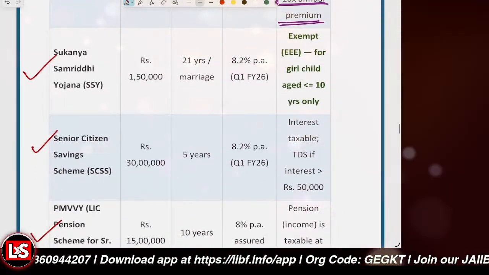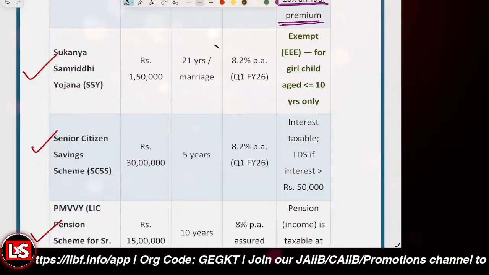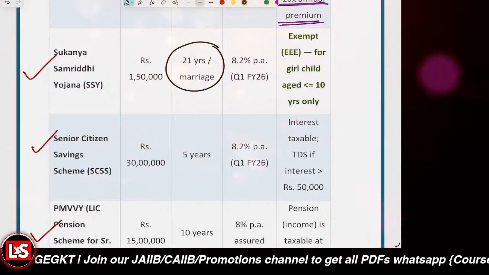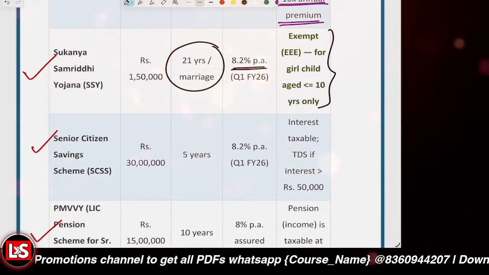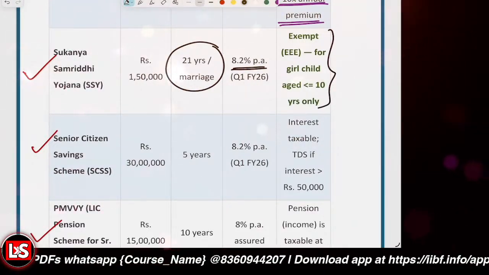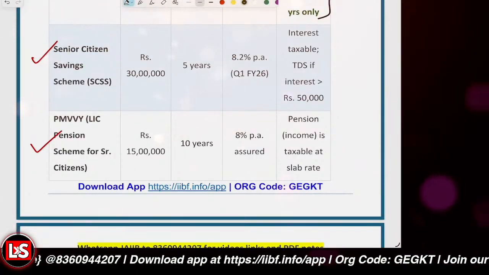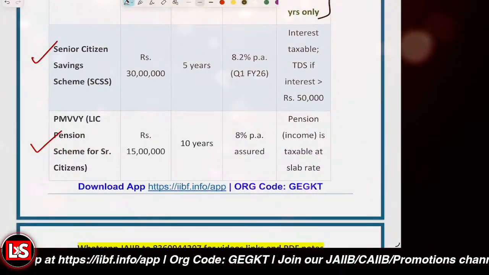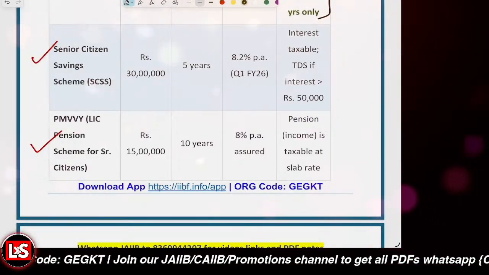Further, under the Sukanya Samriddhi scheme, the lock-in period is either 21 years or up to the marriage of the girl child, and the current earning upon it is 8.2%. It comes under the EE category for girl children. This scheme is available for girl children aged up to 10. And then it is the SCSS. Under the SCSS, the maximum amount a person can invest is rupees 30 lakh.